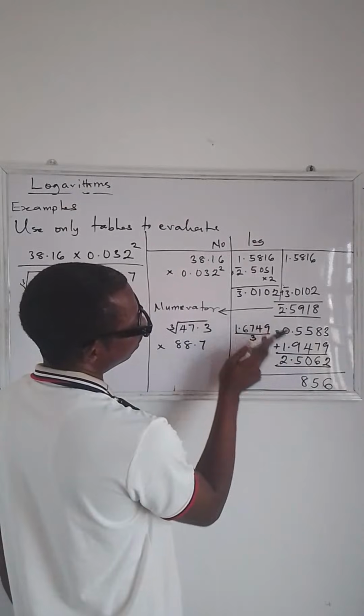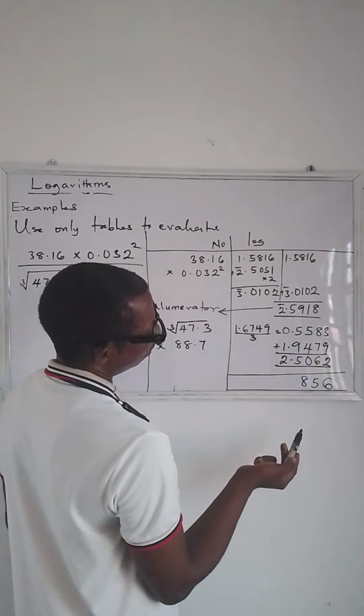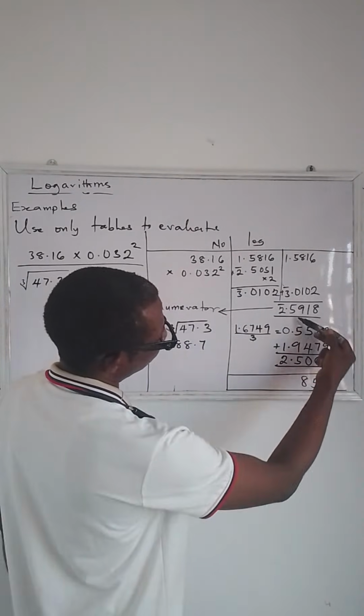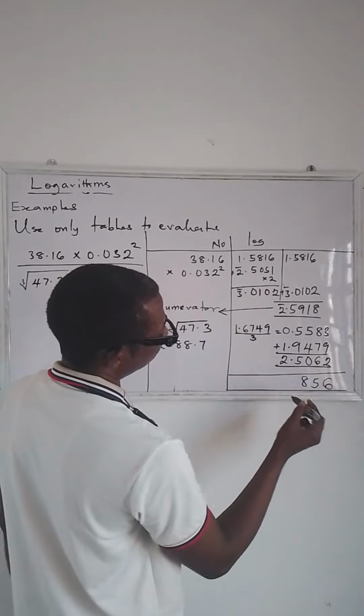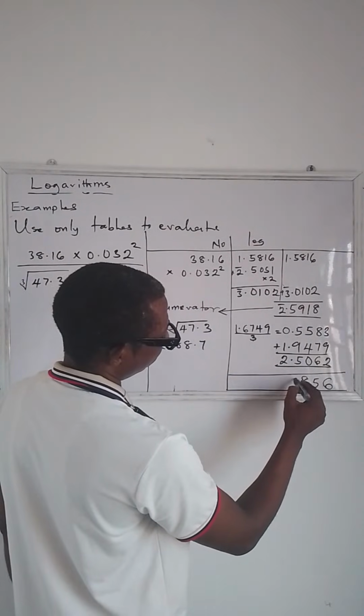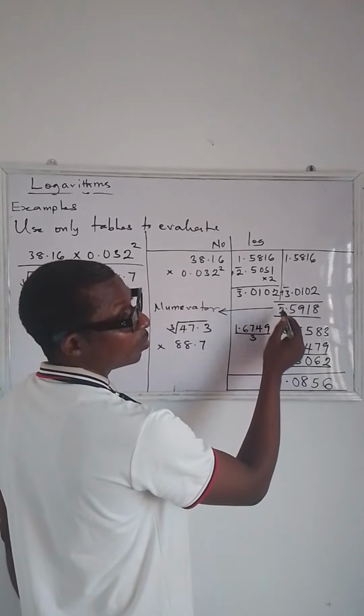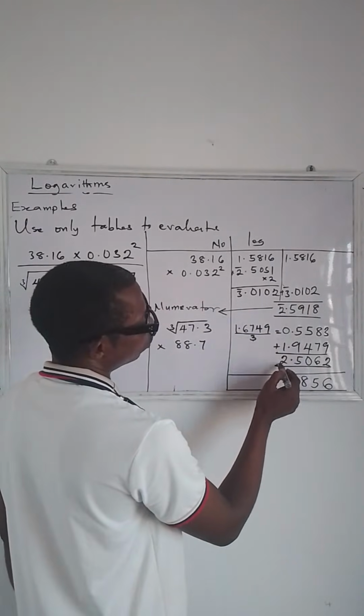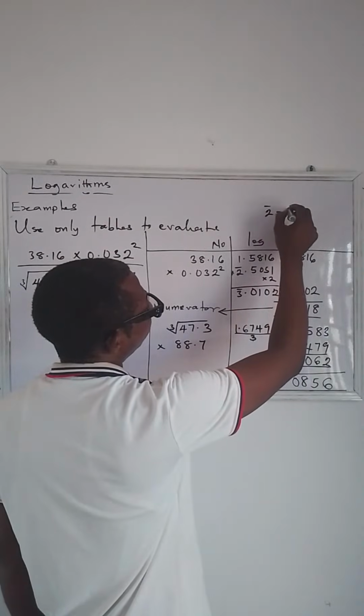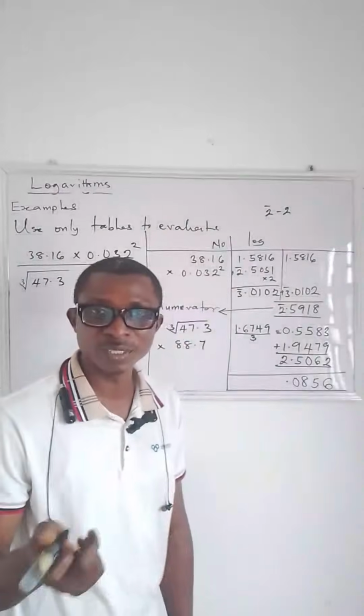Now, the next one is 5. Okay, so now 5 minus 5, that gives you what? That's 0. Okay, so now we have bar 2 minus 2. Bar 2 minus 2. So can you tell me what would be the answer?